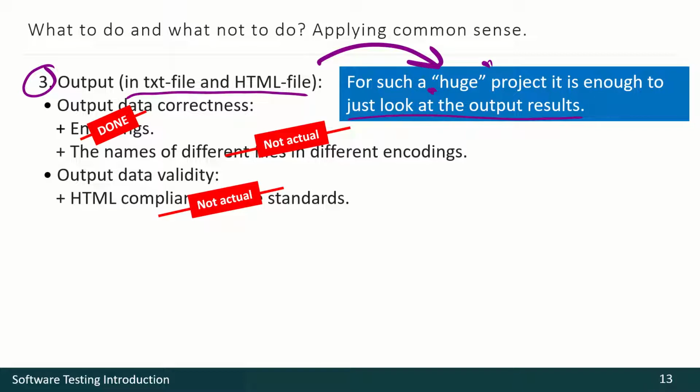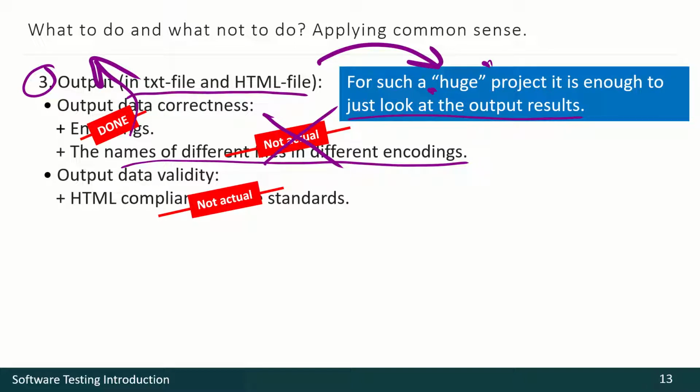Some special encodings here, it already was in the previous points. Names in different encoding, it's not actual, because typical users never have such a situation. It usually happens when several different file systems are mounted to one operating system and something went wrong.